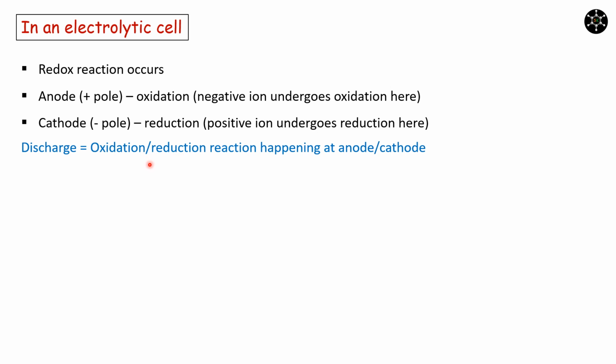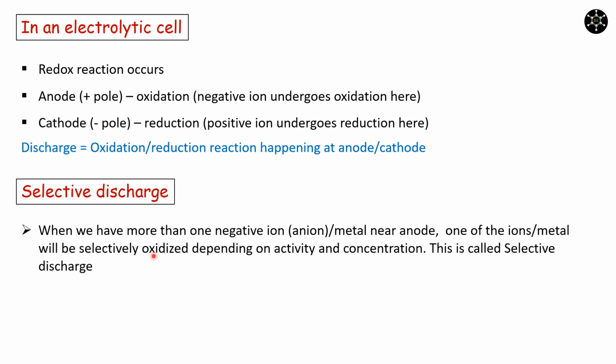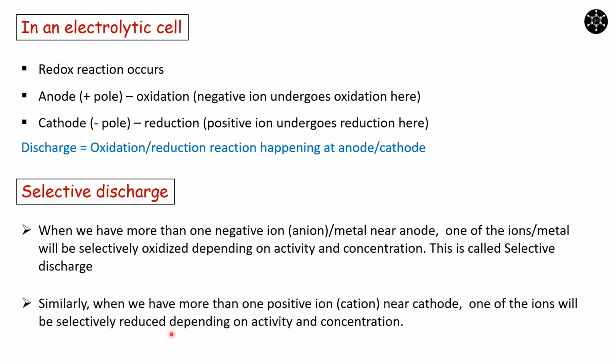Apart from discharge, there is a term called selective discharge. The word selective appears when we have more than one to choose from. Understand, chemistry is all about competition. When we have more than one negative ion near the anode, one of the negative ions will selectively get oxidized or discharged based on their activity and concentration. This is called selective discharge. In the same manner, when we have more than one positive ion near the cathode, one of the positive ions selectively gets reduced or discharged based on their activity and concentration.